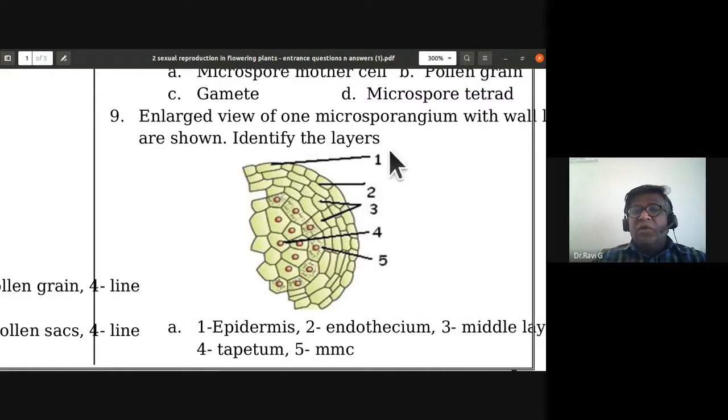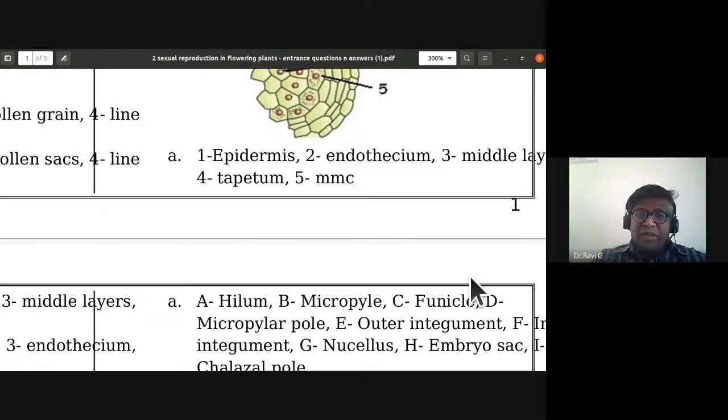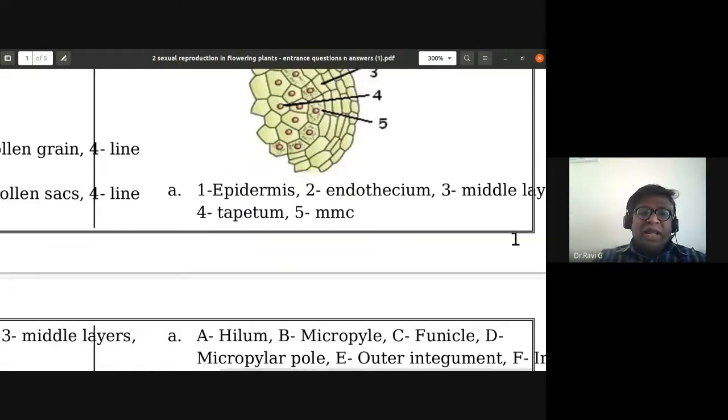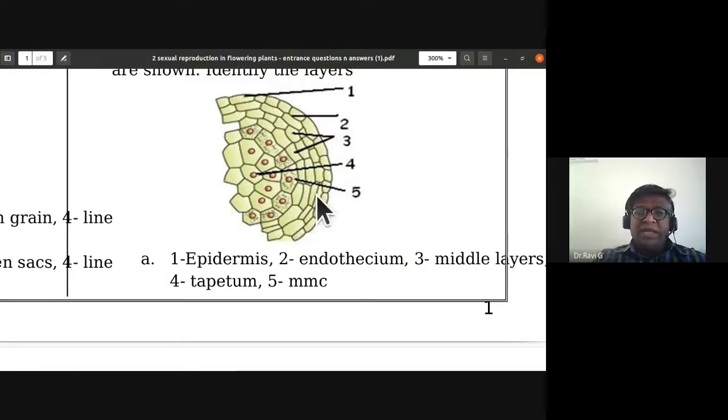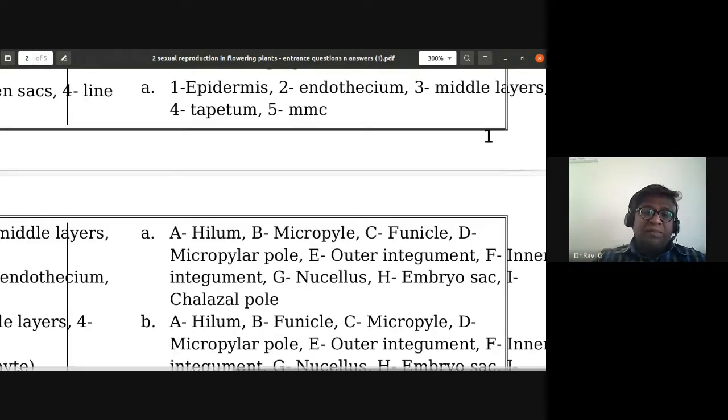An enlarged view of one microsporangium with wall layers is shown. Identify the layers. The first layer will be epidermis, the second layer will be the endothelium, the third layer will be the middle layers, the fourth would be the sporogenous tissue, and the fifth would be tapetum. So first is epidermis, second is endothelium, third is middle layers, fourth is sporogenous tissue, fifth is tapetum.